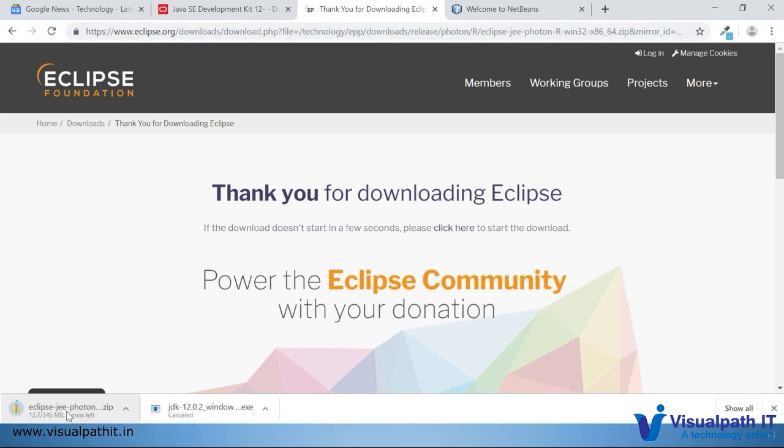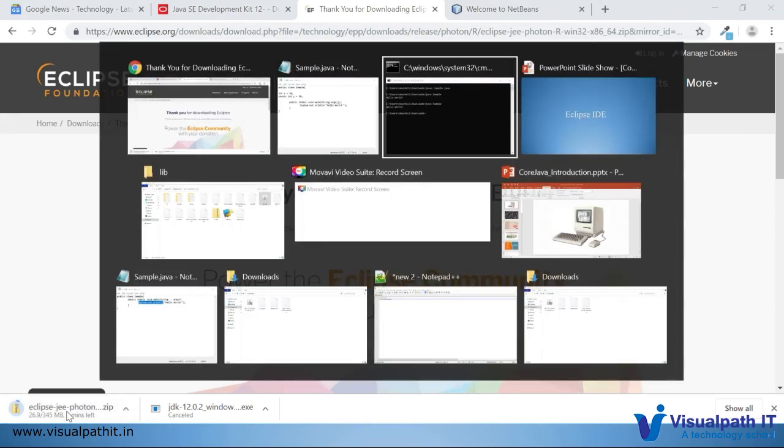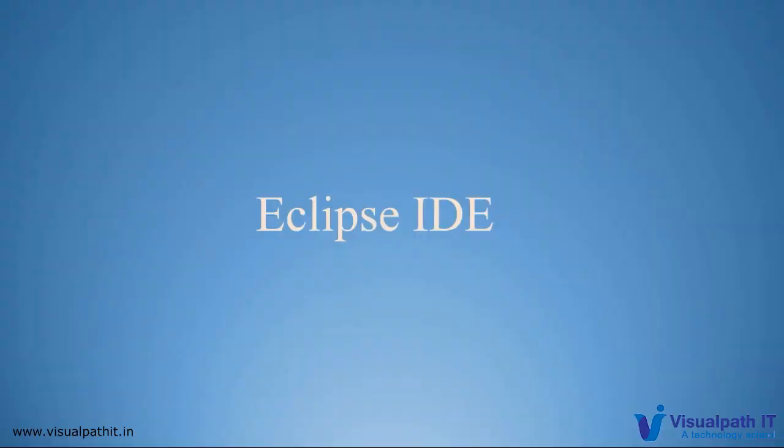You just need to download it and double click on it, and it will open. You don't need to particularly install an exe. It's a kind of executable file. It will execute, and you can write the programs. Maybe at a later point in the programming tutorials, I'll be using Eclipse IDE for you.